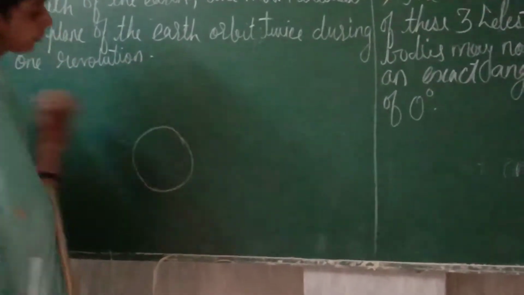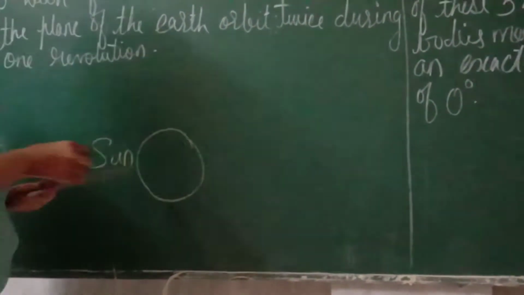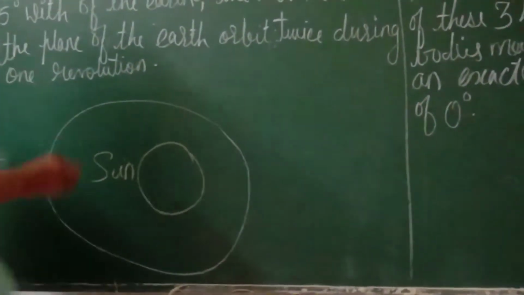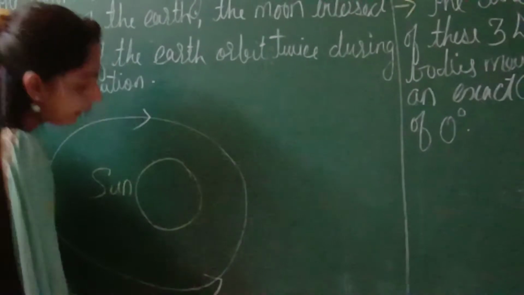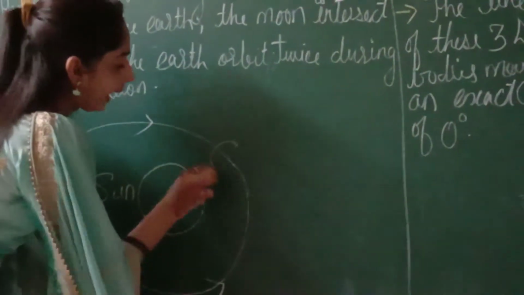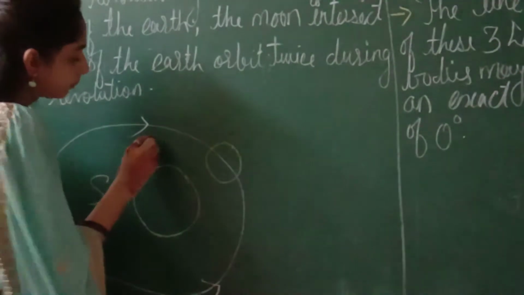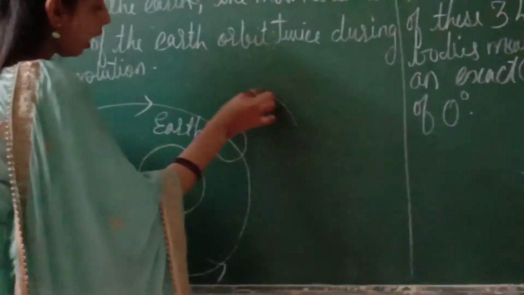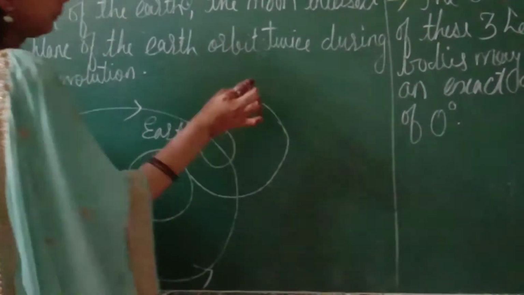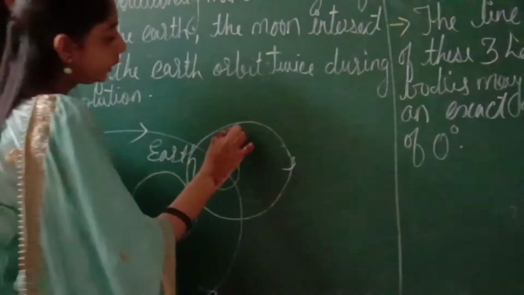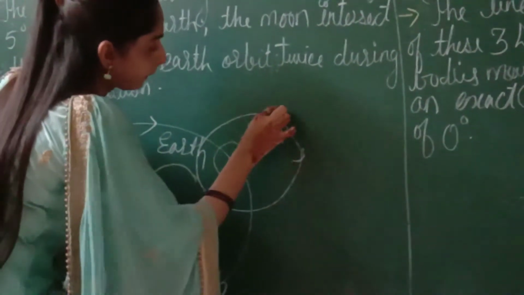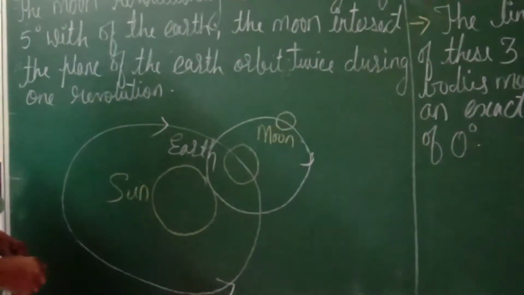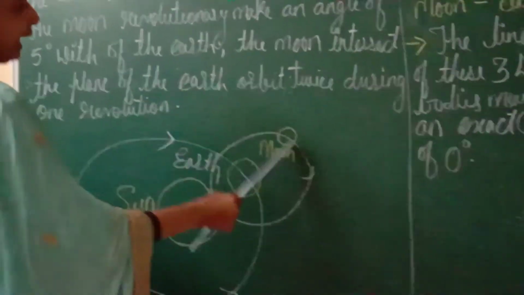For example, see, this is the Sun, and this path is known as the orbit. In this orbit, the planet Earth is there. This is the Earth and its revolution, and in the next orbit is the Moon. The distance of these three celestial bodies, the Earth and the Moon,